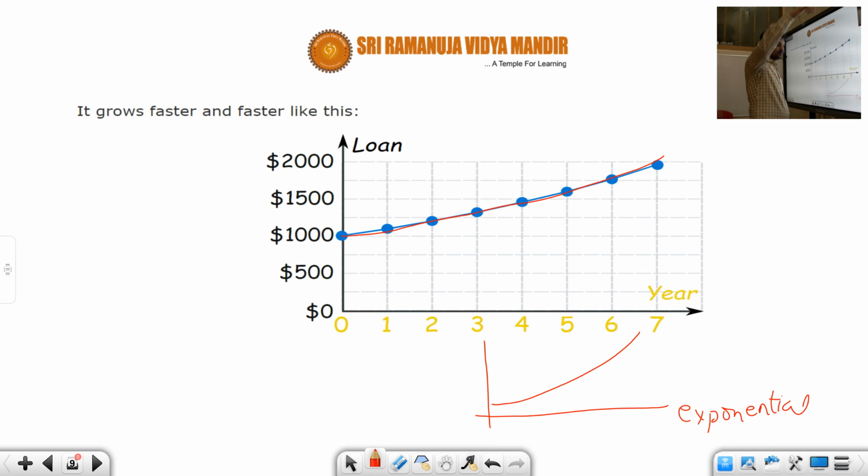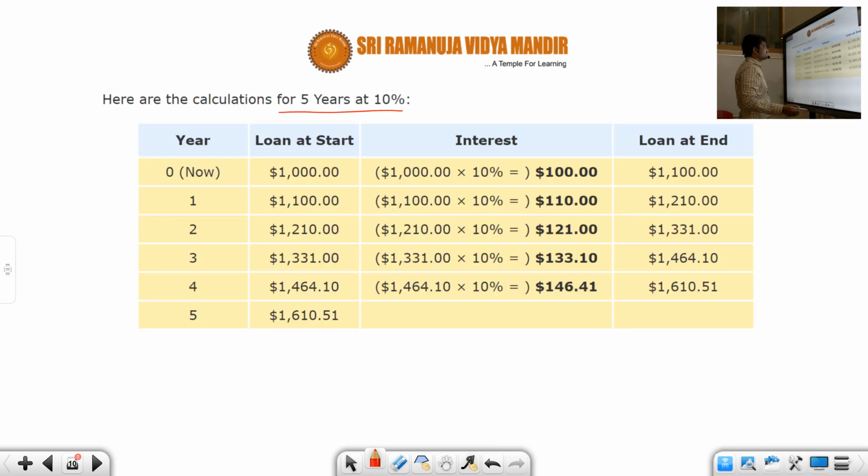So all the exponential means they keep growing, increasing. And then here are the calculations. Again, these things we have repeatedly done. We have discussed this, so I will not be discussing it here anymore. Okay, so the loan at the start is this much, and then at 10% interest, this is going to be the interest. This is the loan at the end.